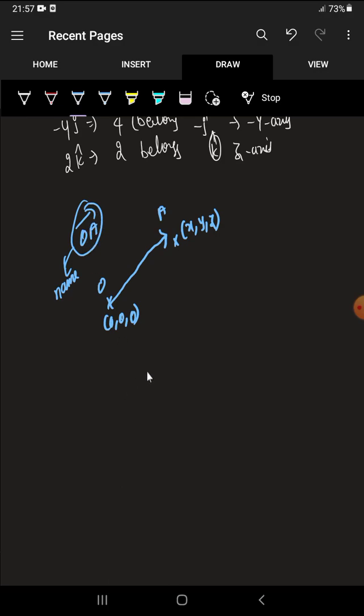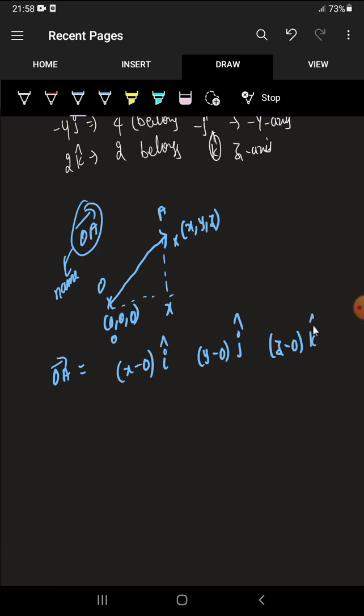Simple. So in the analytical method, OA bar is equal to how much distance traveled on the x-axis. On the x-axis, it is at a distance of x, and this is 0. x minus 0 is along i cap. And similarly, it makes y minus 0 distance on the y-axis, and z minus 0 distance on the z-axis. So all these three are done by one particle only. So that's why OA bar is simply x units distance on i cap plus y units distance on j cap plus z units distance on k cap.